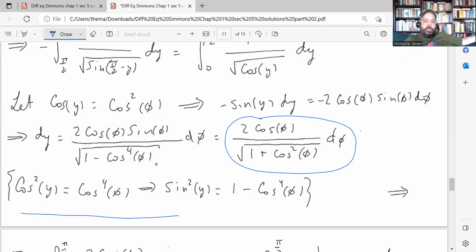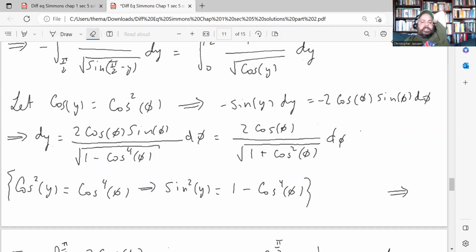Oh, and also, there's one other step that I didn't write down, but you can factor this as the difference of 2 squares. And 1 minus cosine squared phi is sine squared phi, and then you take the square root, which gives you sine phi, and that's why I canceled the sine phi here. So you get this expression when you simplify everything.